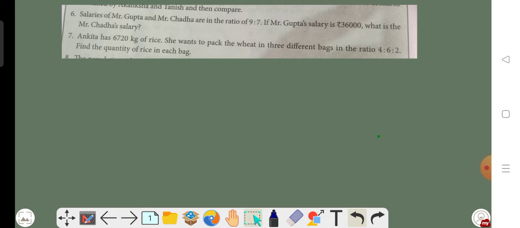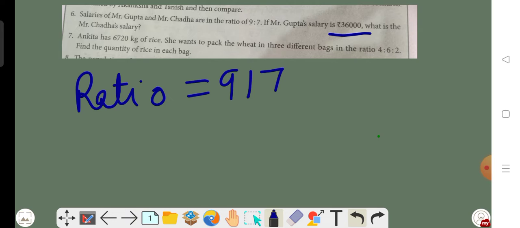So question number 6 is: salaries of Mr. Gupta and Mr. Chadda are in the ratio 9:7. If Mr. Gupta's salary is 36,000, then what will be the salary of Mr. Chadda? In question number 6 you have been given the ratio, and the value of the ratio is 9:7.